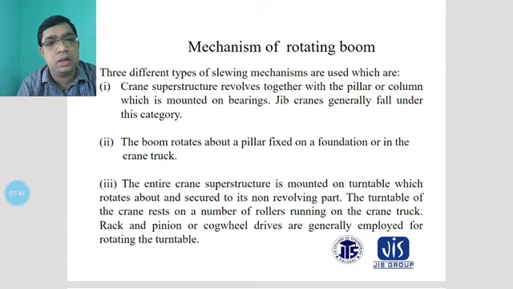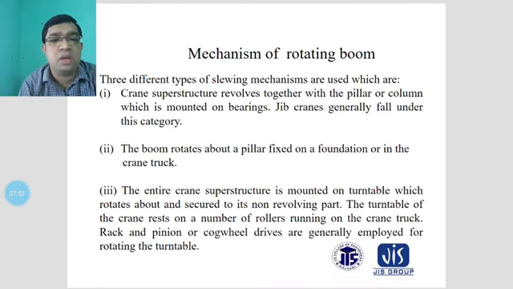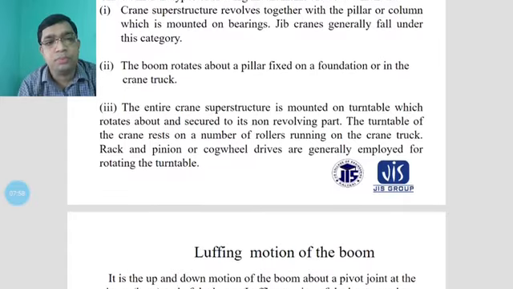And rack and pinion or cogwheel drives are generally employed for rotating the turntable according to the mechanism of the rotating boom.